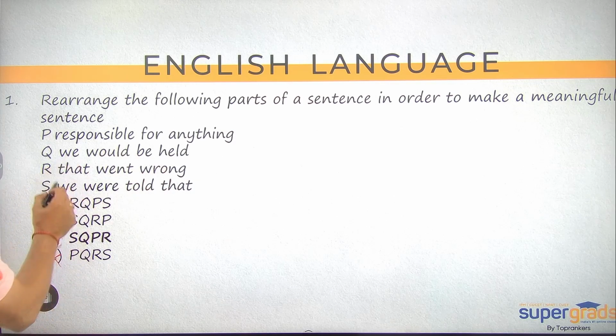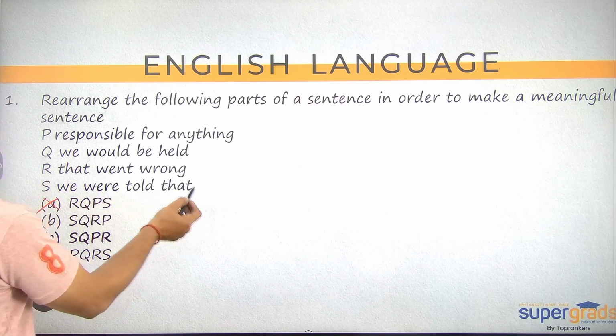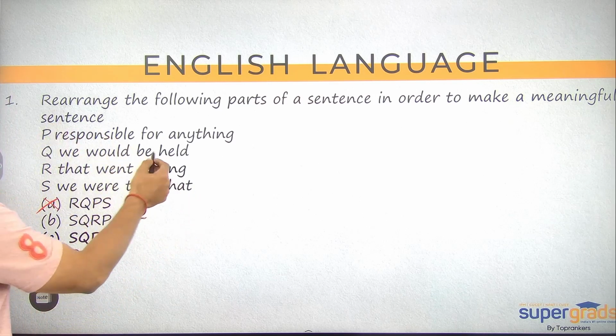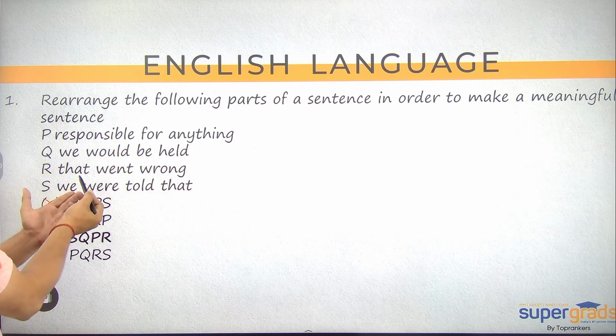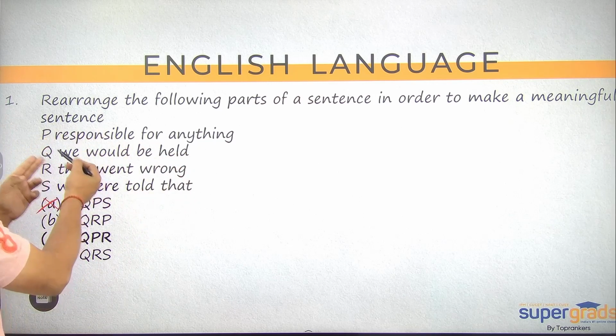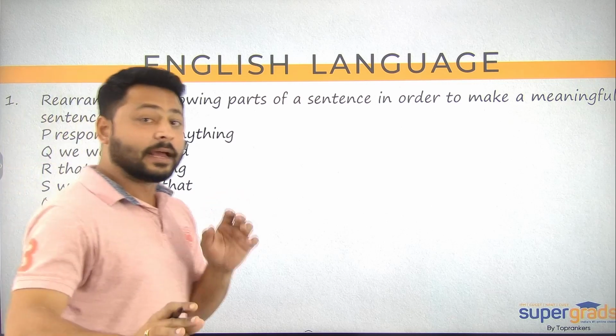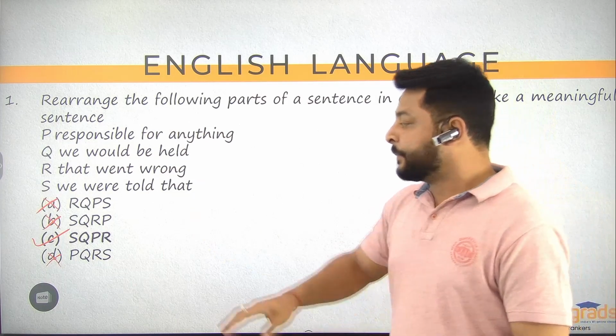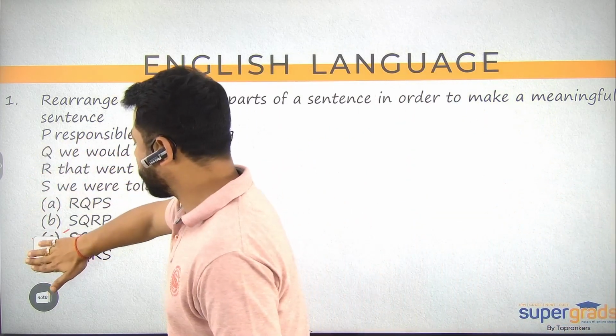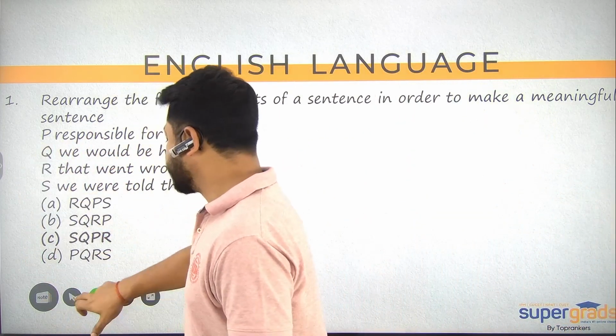SQ means what? We were told that we would be held what? "Held that" तो नहीं बोल सकते हो. We would be held responsible. So SQP is going to be the correct order. SQP is reflected in answer option C. That is how the correct answer for this one is C. So question number one, the correct answer option here in front of you is C.